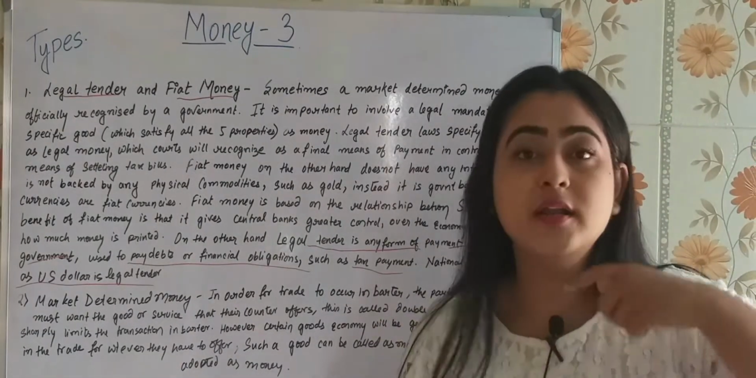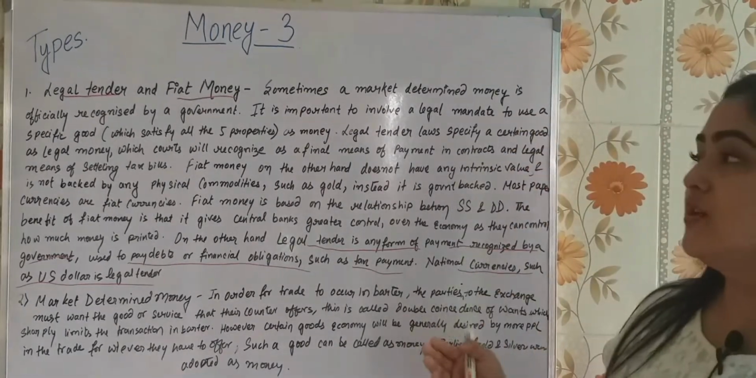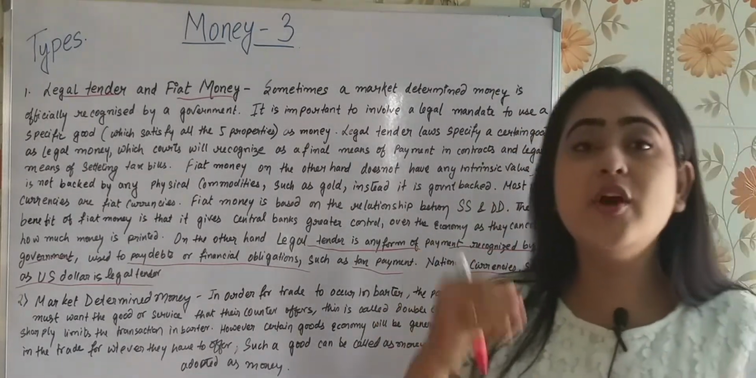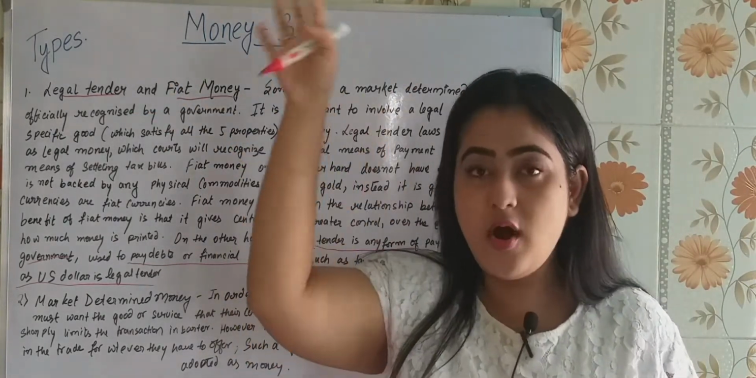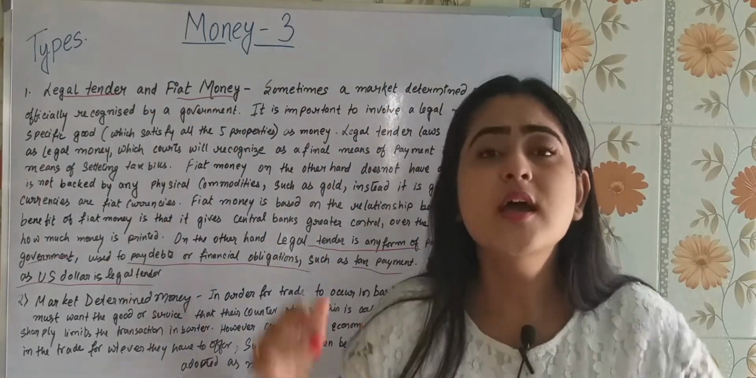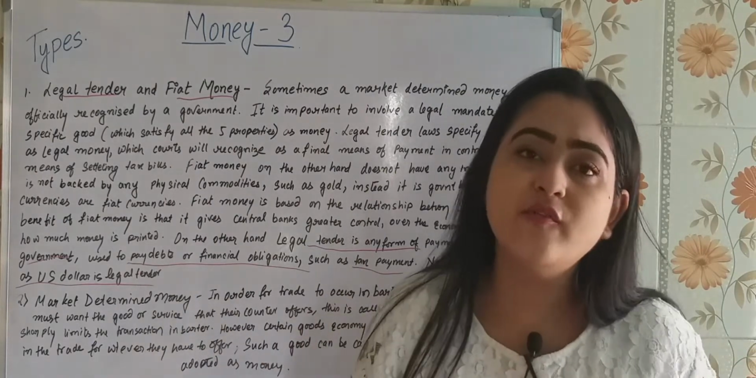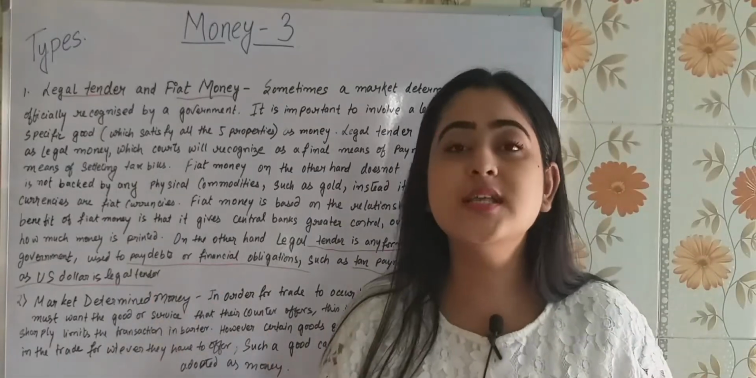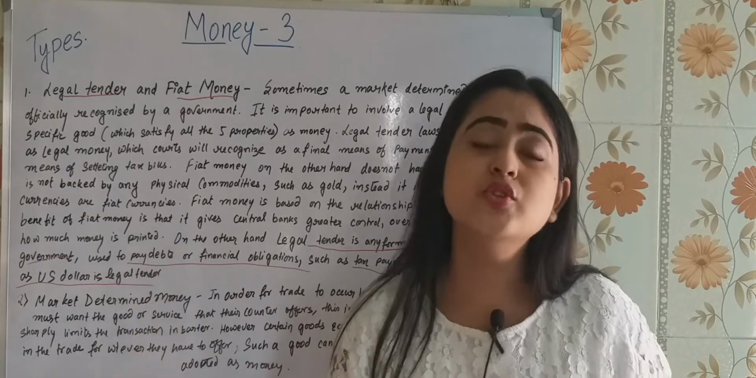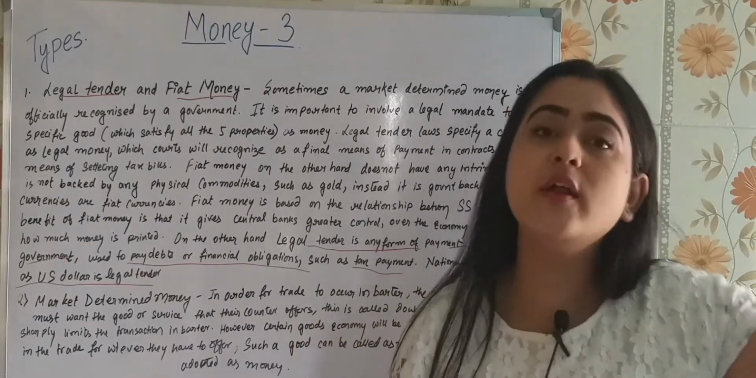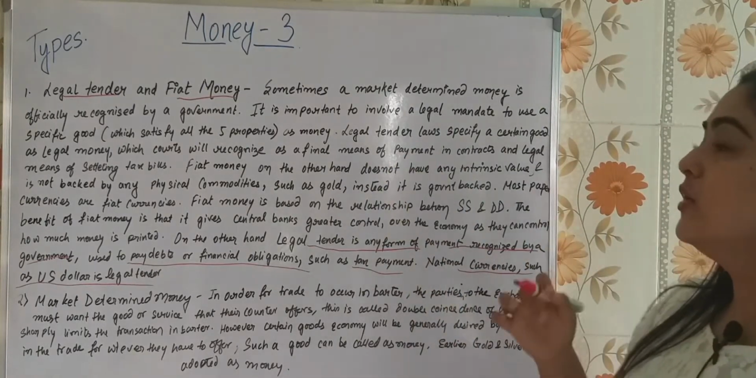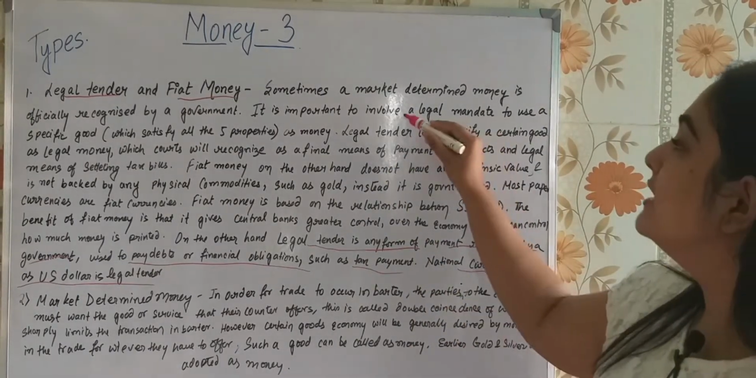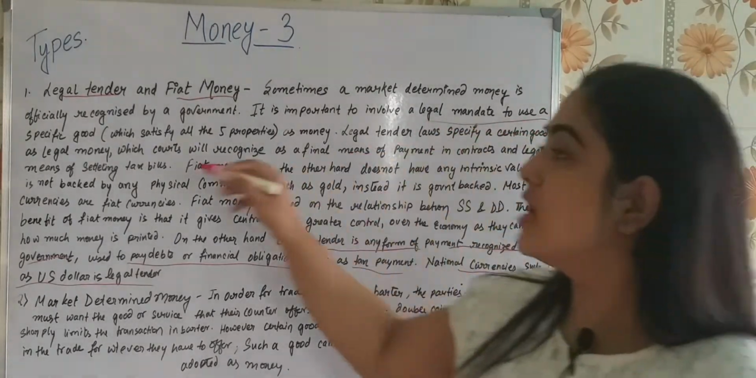It was recognized by the people themselves. So these kinds of currencies were then declared by the kings or the higher officials, the government of that time, as usable in the form of currency. If you purchase something, you can pay either using the bronze coin, the silver coin which has greater value, or the gold coin which has much more value. So it is important to involve a legal mandate to use a specific good.